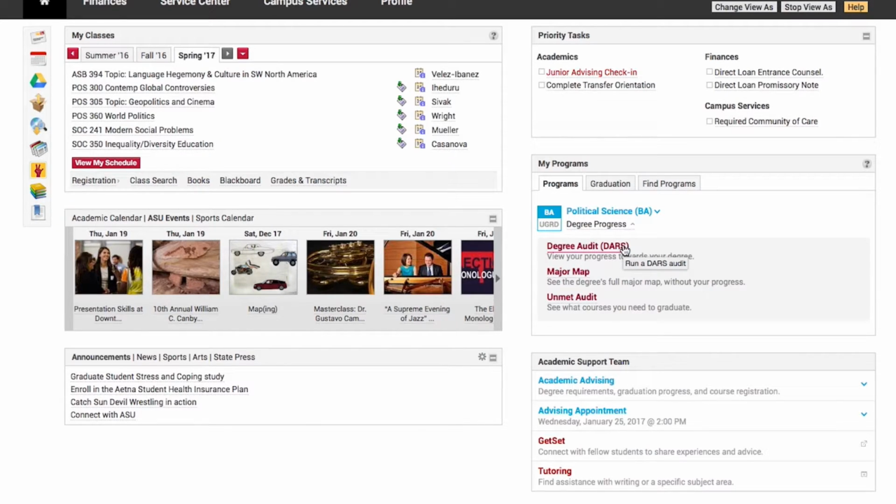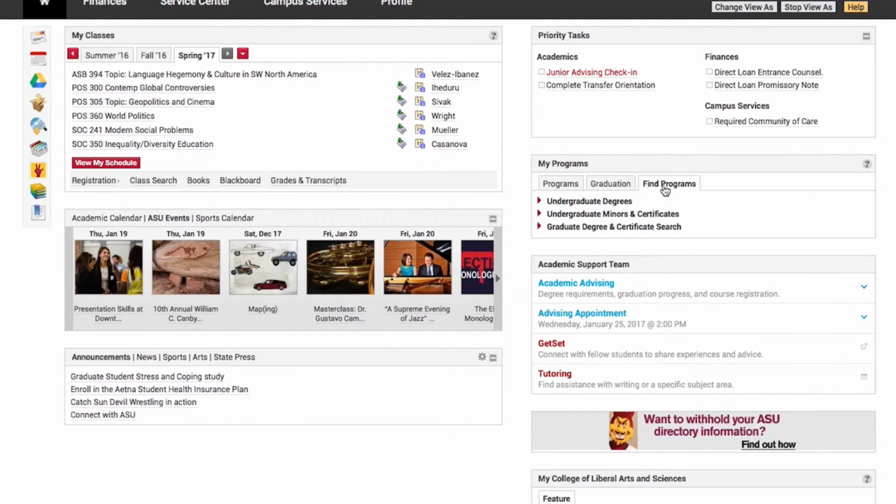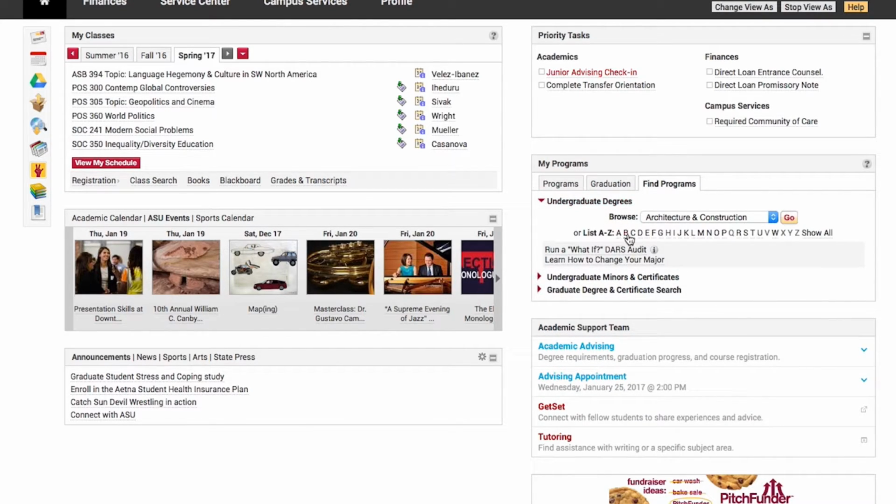What's cool about political science majors and also global studies majors is our faculty believe that it's really important to take classes outside of our discipline. So if you're curious and say, I wonder if I want to have two majors, at ASU we call those concurrent degrees. Or I want to add a minor, or I want to add a certificate. What is even out there? Again, your MyASU page is really cool because you can go to your Find Programs link right here. And on here, you can click Undergraduate Degrees and browse a variety of degrees that ASU offers.